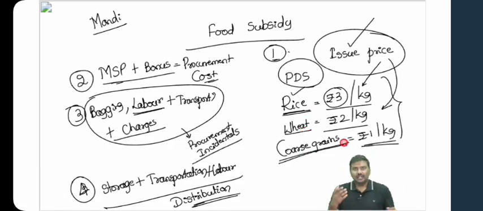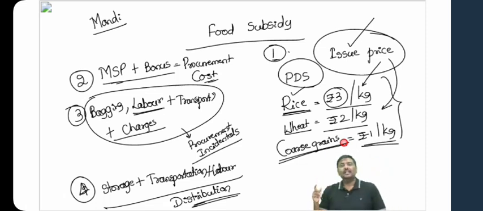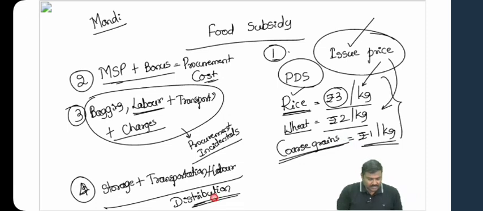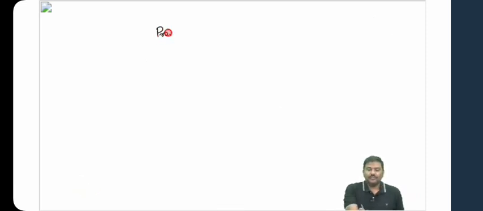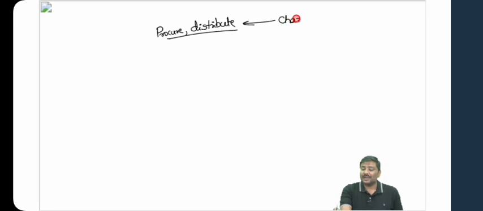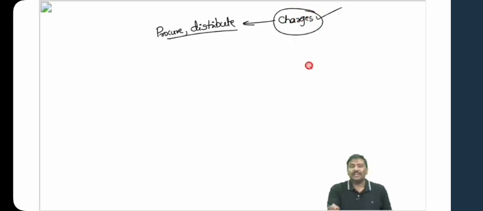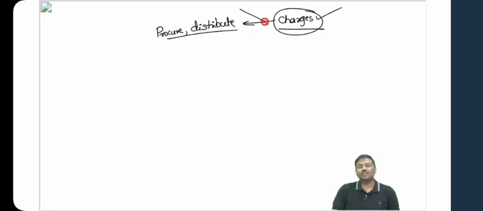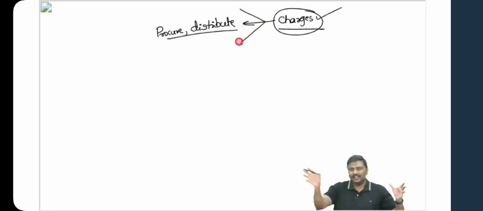What do you mean by that? If I'm the beneficiary, you will give me 1 kg of rice, I will give you 3 rupees for it. You give me 1 kg of wheat, I will give you 2 rupees for it. That is the issue price. Now imagine the situation. Government of India will procure, distribute food grains and collect certain charges, the issue prices. Until last year, government used to earn a certain amount of money. But of course, the cost of procurement, distribution, storage, etc. would be much higher than the price they are going to get.